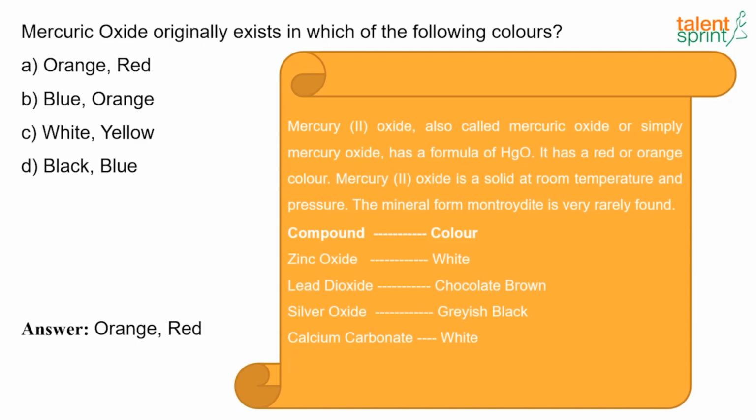Mercury oxide is a solid at room temperature and pressure, and the mineral form, montroydite, is very rarely found. Let's also discuss other compounds and their colors. Zinc oxide is white, lead dioxide is chocolate brown, silver oxide is grayish black, and calcium carbonate is white.